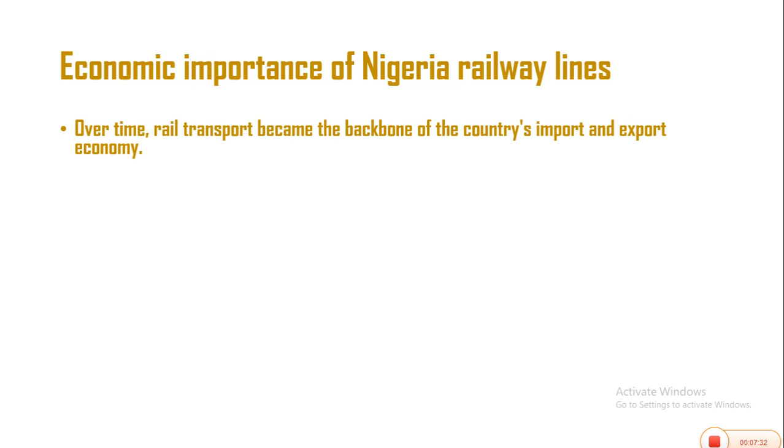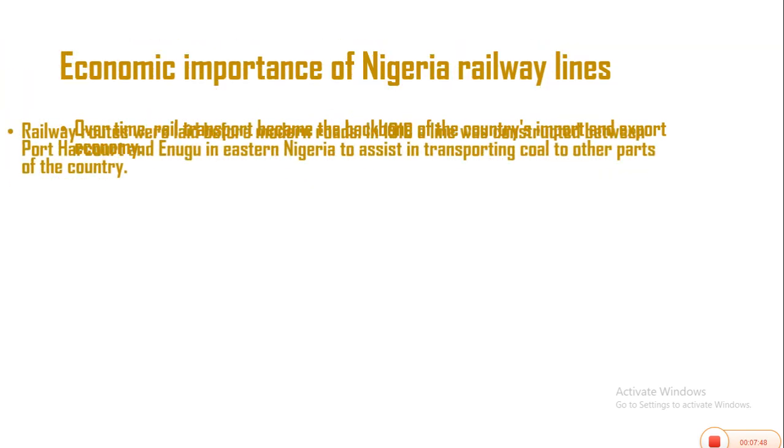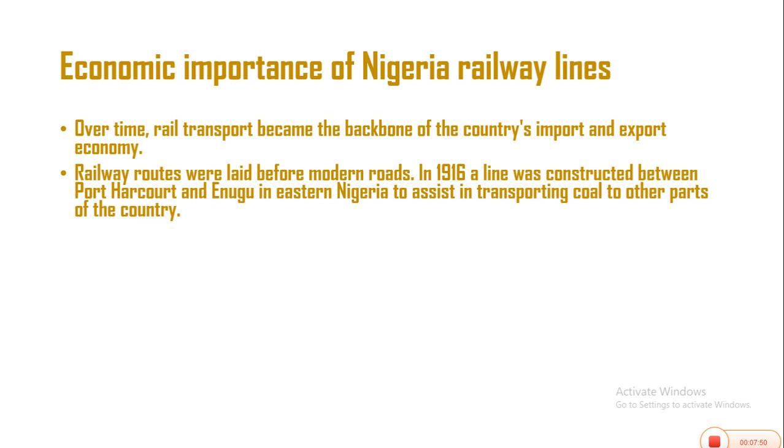The country used that as an advantage to transport its goods that is importing into the country and the goods that is exporting out of the country, thereby helping it grow economically.